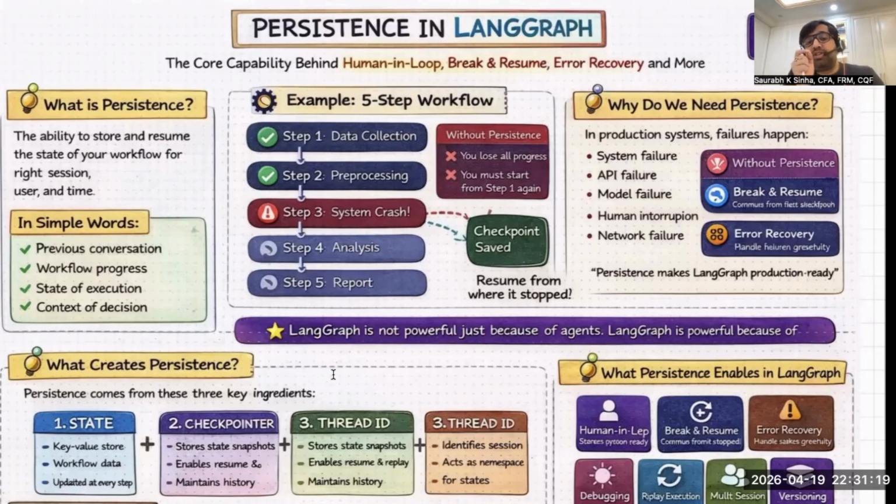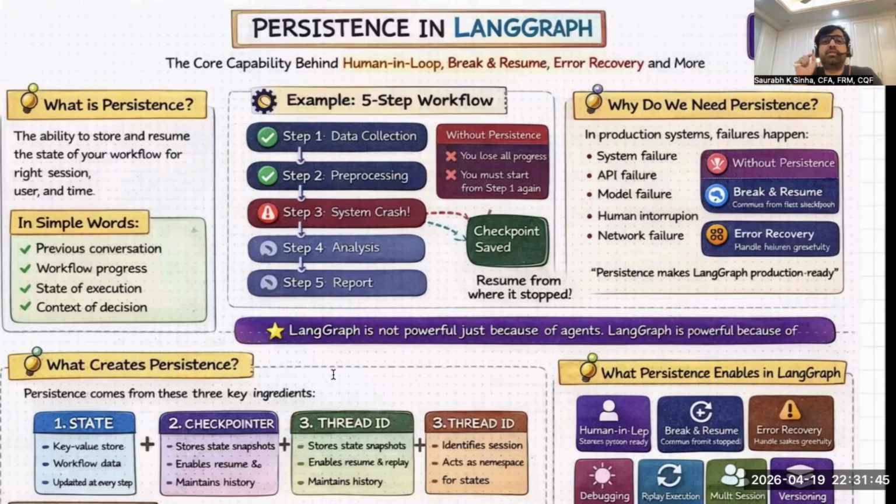So, the question is, why do we need persistence? In a production system, failures happen. It could be a system failure. It could be a simple API failure for which you are not responsible. That is an external API, model failure, human interruption, network failure. There are different reasons for which a system or a process or a workflow stops.